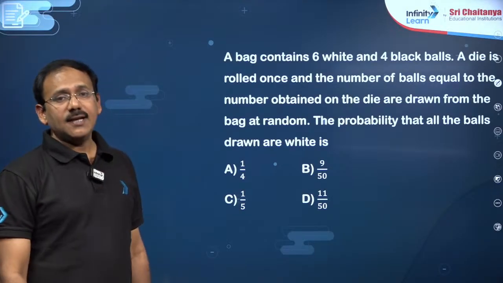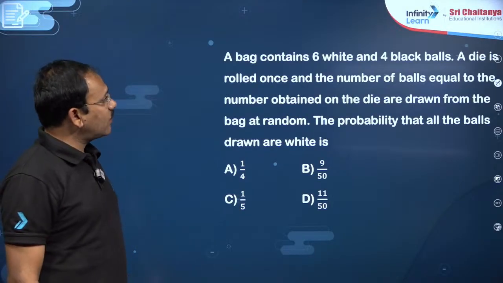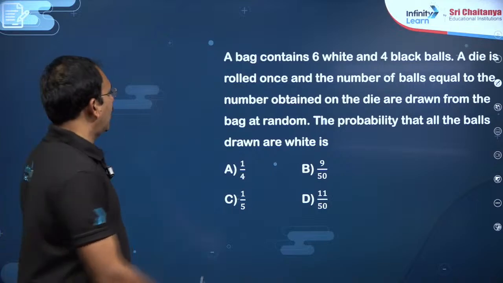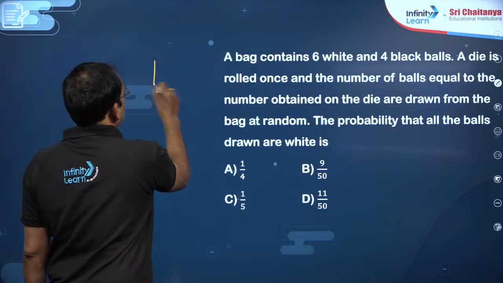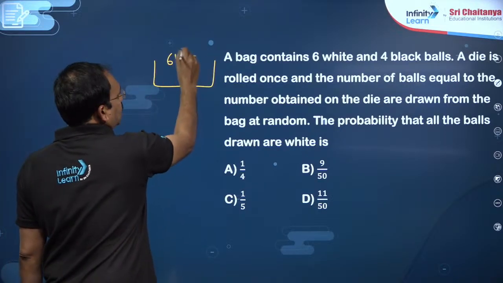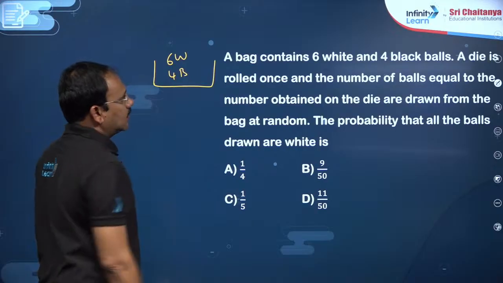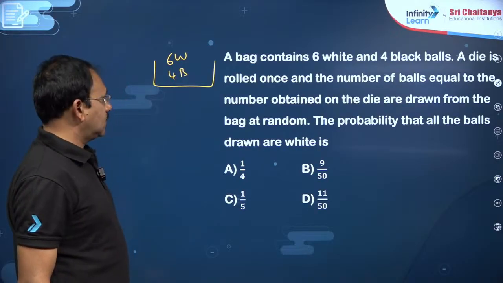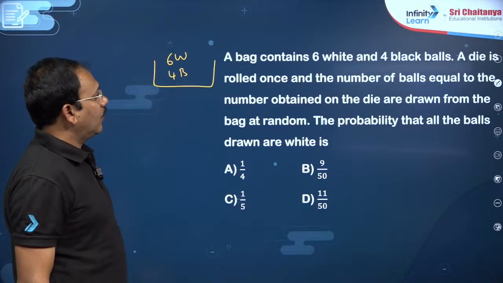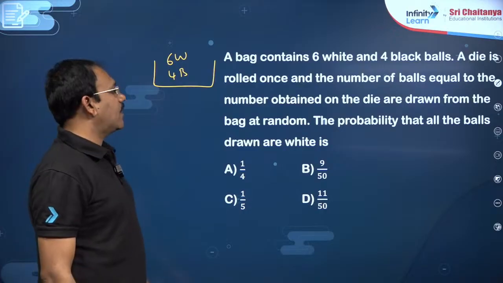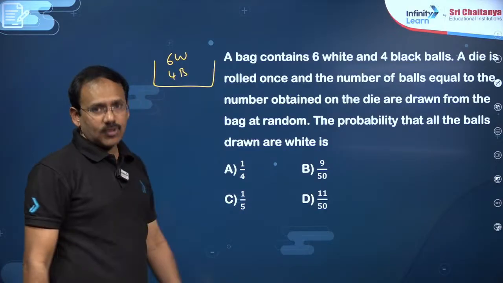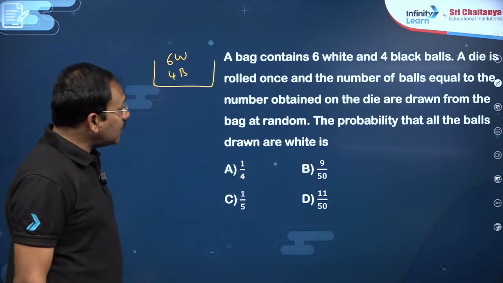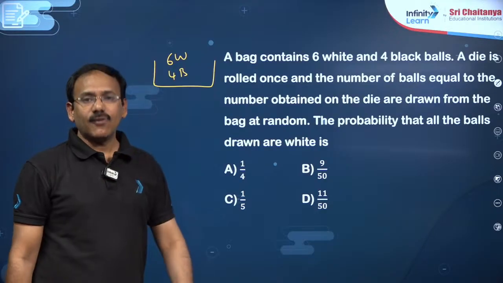A bag contains 6 white and 4 black balls. A die is rolled once and a number of balls equal to the number obtained on the die are drawn from the bag at random. The probability that all the balls drawn are white.